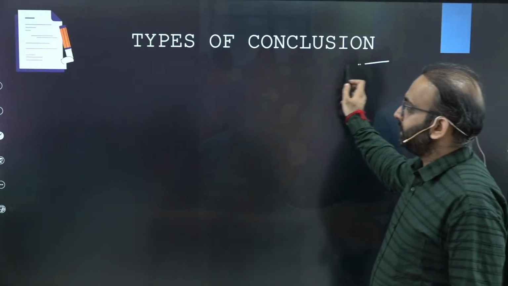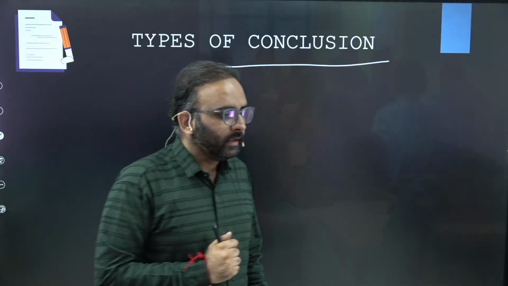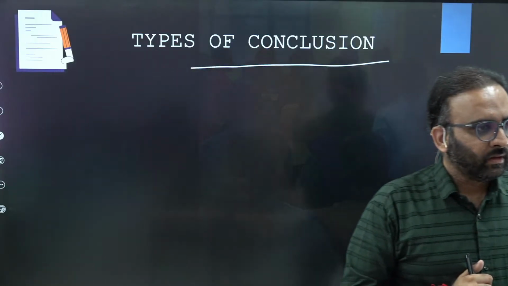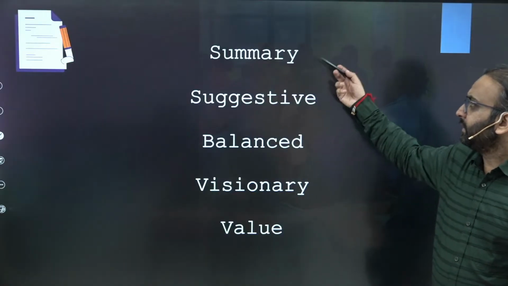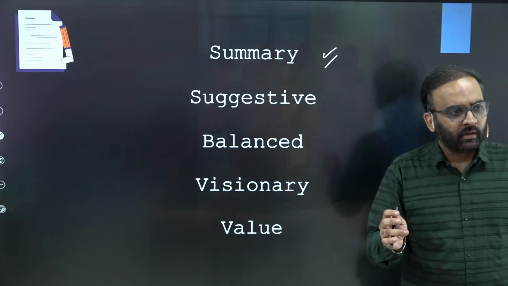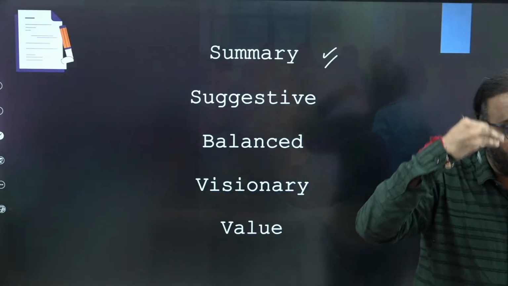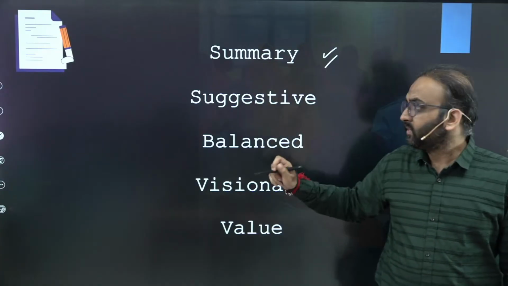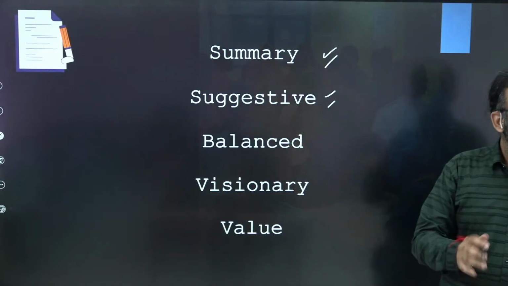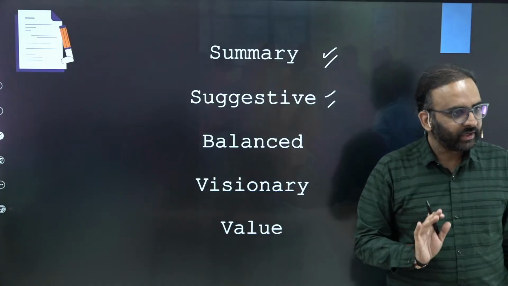So now coming to the types of conclusion that have been discussed with Indrajit sir also, in his geography PYQ Mela. There are different types of conclusion. For example, one is summary conclusion, that is adopted by specifying the summary of the analysis you have done in the body part. Then there is suggestive, where you are writing solutions. In polity you can quote commissions or committees recommendations.